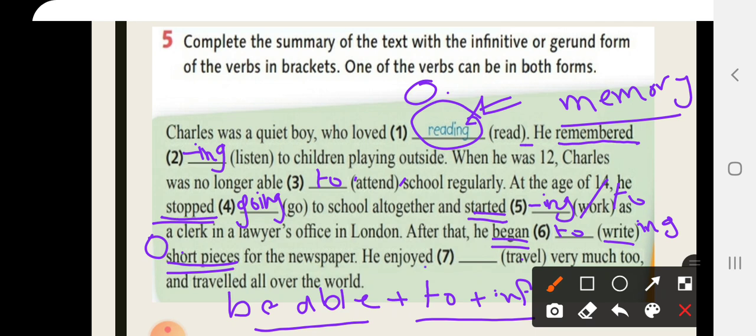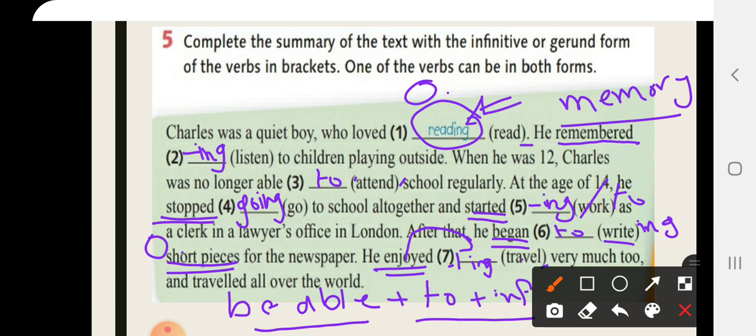He enjoyed. Now the verb enjoy must be only followed by a gerund. So it should be traveling. Okay, you have to double the L here. You have to double the L. Double L, then ing.